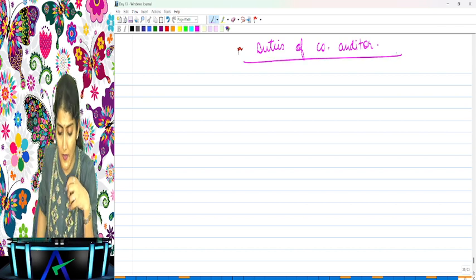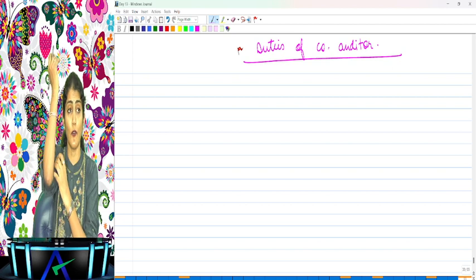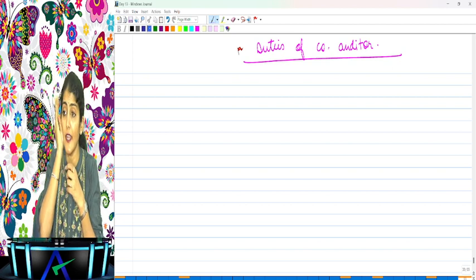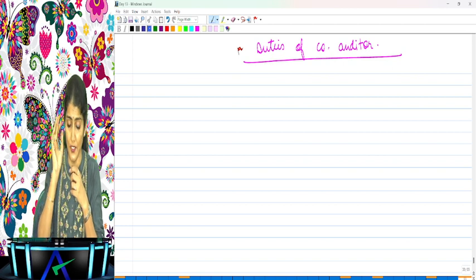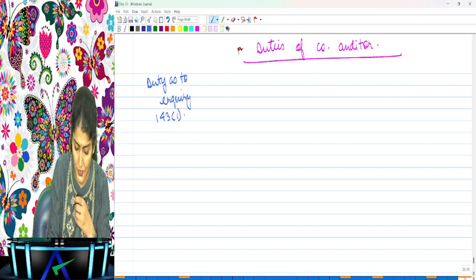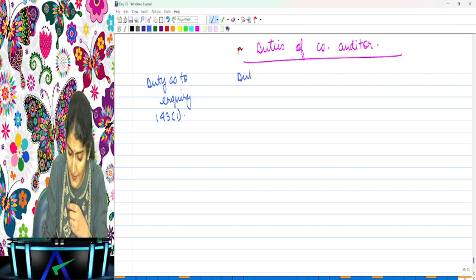Yes, now we discuss the duties of the company auditor, and we are going to discuss the 8 duties of the company auditor. What is the first duty that we are going to discuss? It is duty as to inquiry under section 143(1). Right, then second duty is duty as to reporting under section 143(3).